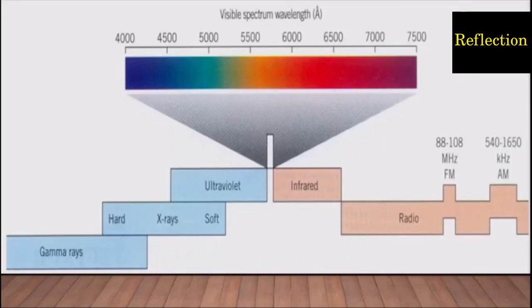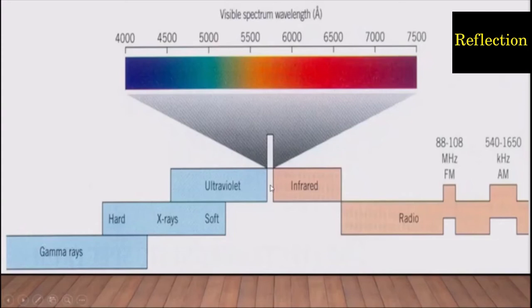There is a whole spectrum of electromagnetic waves. So you can see here gamma rays are there, X-rays are there, ultraviolet rays are there. Then there is a small portion here, and then there is infrared, radio waves. This is a whole spectrum of electromagnetic waves. This small portion which is there, which we call visible region, that means we humans can see it. All right, of course other creatures also see it.